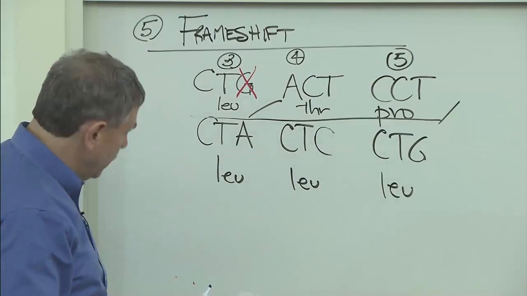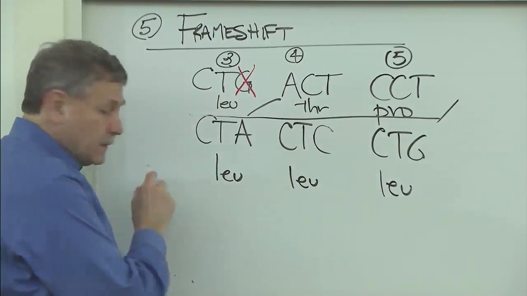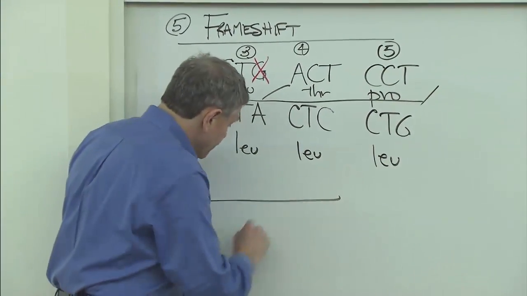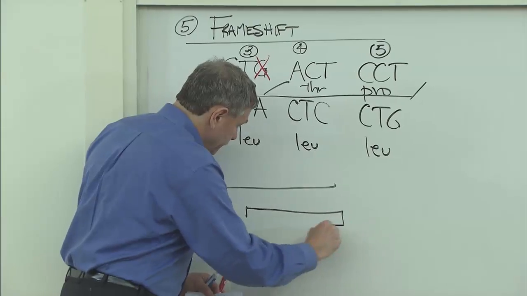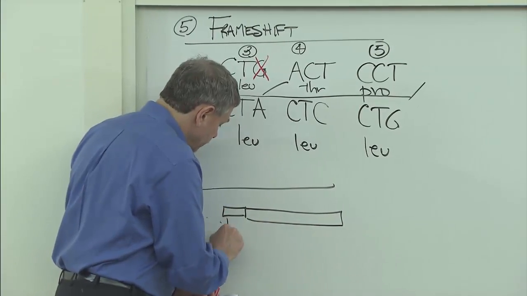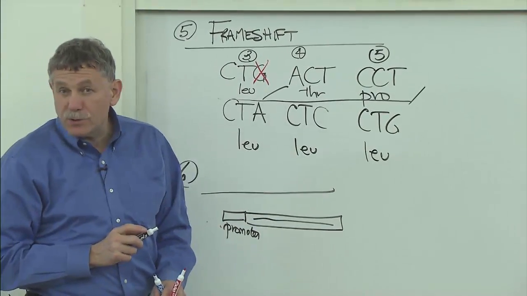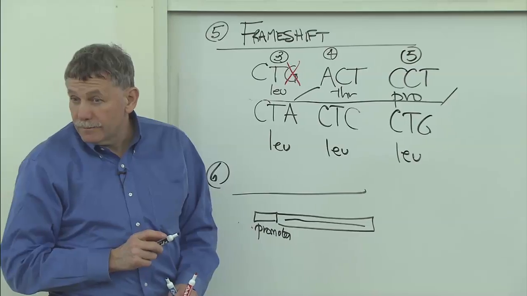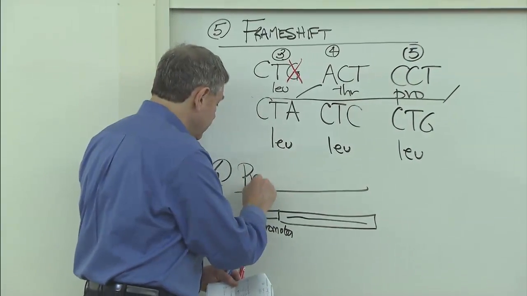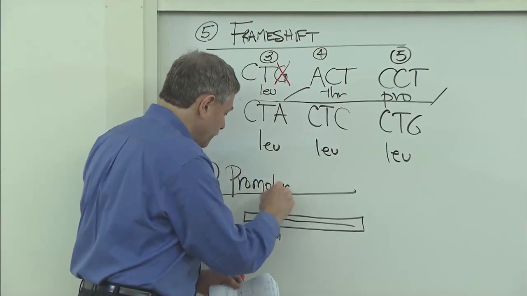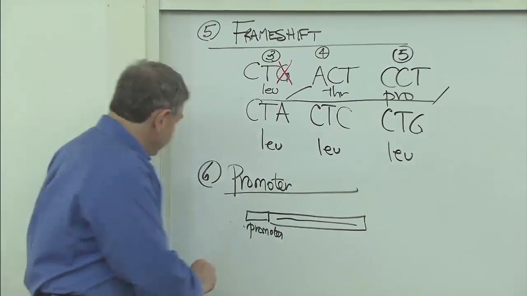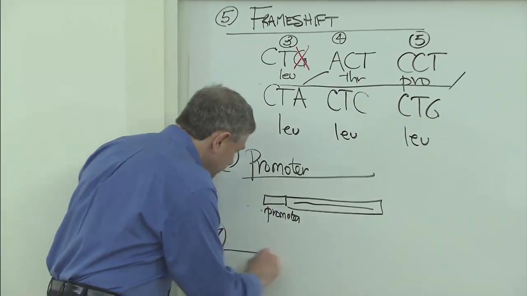What else can go wrong? Well, let's just rip through some of them. Here's my gene. It has a promoter. What happens if there's a mutation that destroys the promoter? Don't make no transcript. Okay, so I can lose my promoter. Let's see what else I got here.